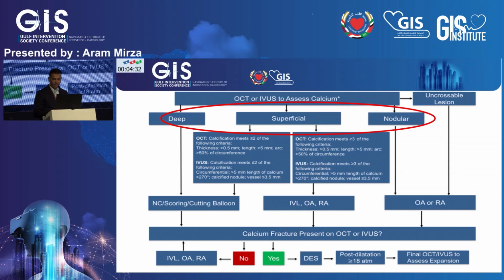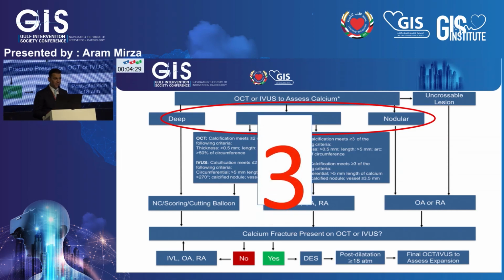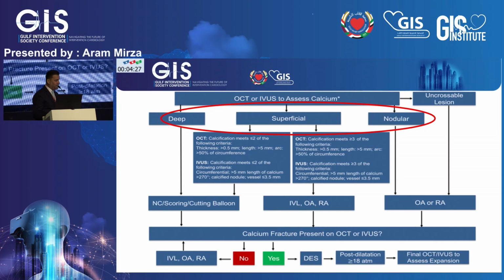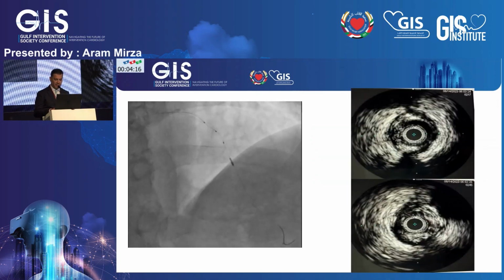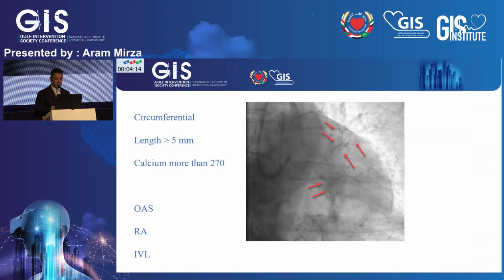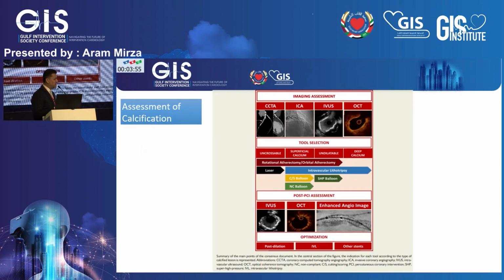If the patient has 3 points, at that time you should go for either IVL, rotational, or orbital atherectomy. If the patient has only 2 points, at that time a scoring balloon or OPN balloon can do the job. In this patient, because we had the IVUS done showing severe calcification in the LAD, from dye angio and from imaging it's clear that the length of the LAD calcium is more than 5 millimeter, and the calcium is more than 270 degrees circumferential, so we have different tools, whether we choose orbital, rotational, or IVL. So the assessment of the calcification is very important.